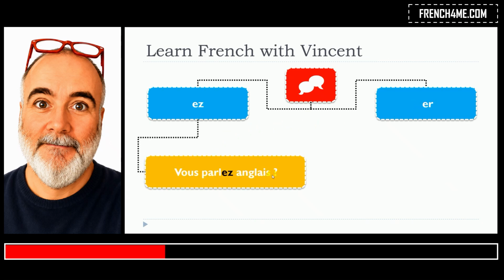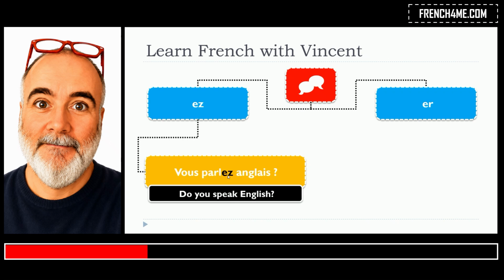Vous parlez anglais? So in that situation, as you can see, the verb is parler, so the infinitive that we had previously. We conjugate it for the second person of the plural here in the present tense, and the ending is ez. Voilà. And then you pronounce it parler. So phonetically, it is exactly the same form as the infinitive, but you need to write it like that. Vous parlez.